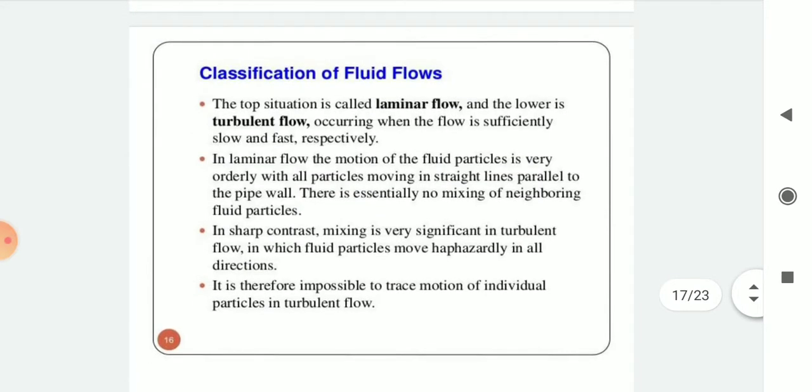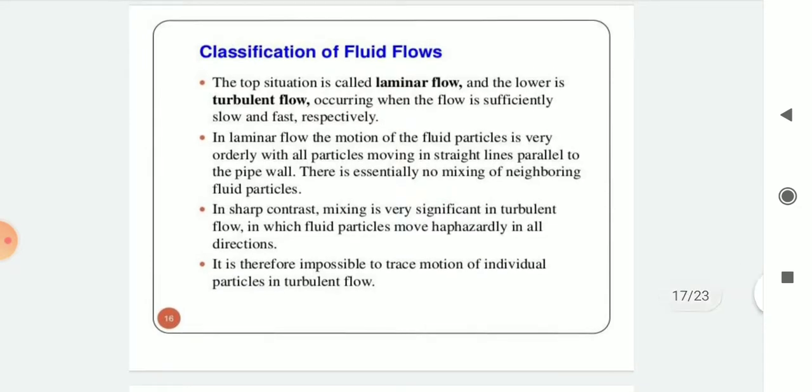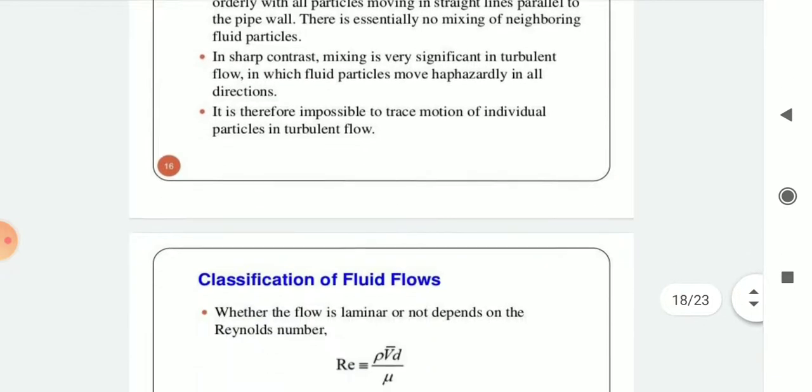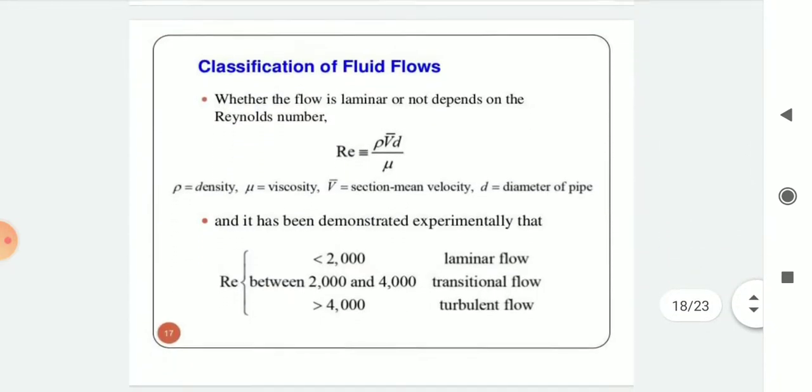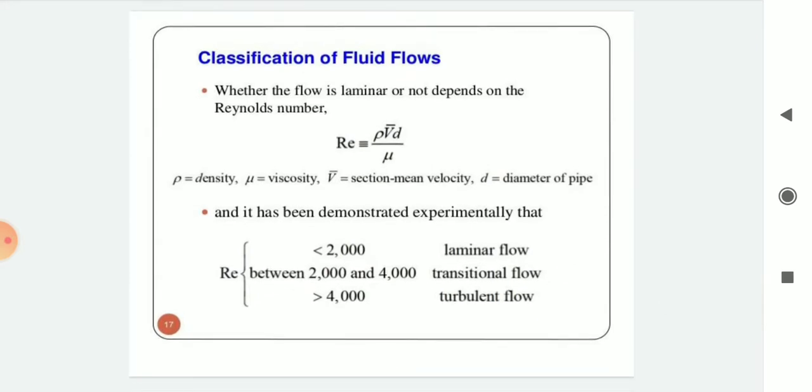Okay. So, in sharp contrast, mixing is very significant in turbulent flow, in which fluid particles move haphazardly in all directions. It is therefore impossible to trace the motion of individual particles in turbulent flow. Whether the flow is laminar or not depends on the Reynolds number. Then Re is equal to rho V d divided by mu, where rho is the density, mu is the viscosity, V is the section mean velocity, and d is the diameter of the pipe.